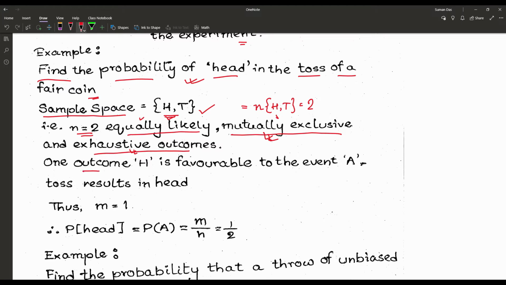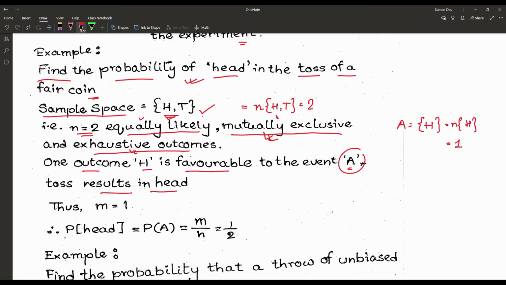So one outcome, H, is favorable to the event A. That is the description of the event A: the toss results in head. When we toss the coin, we get one head. If that is our favorable event A, then n of H is 1.